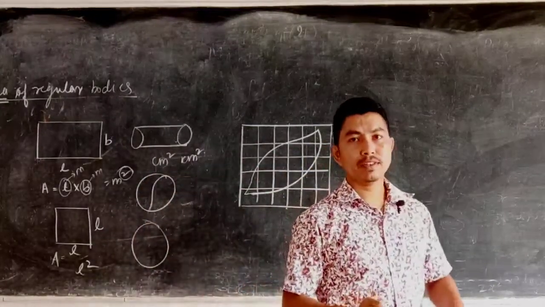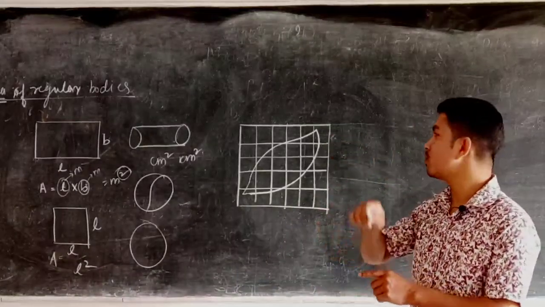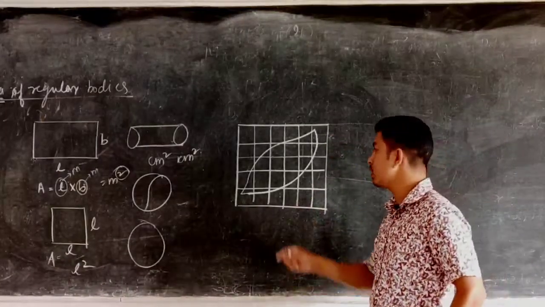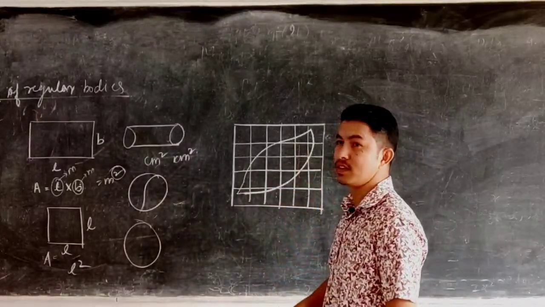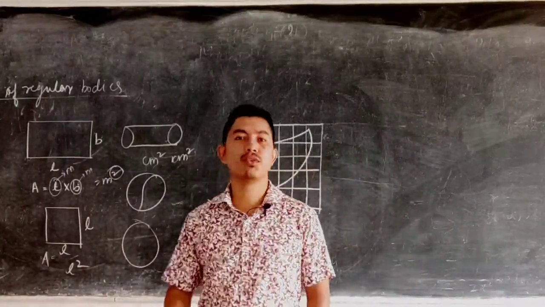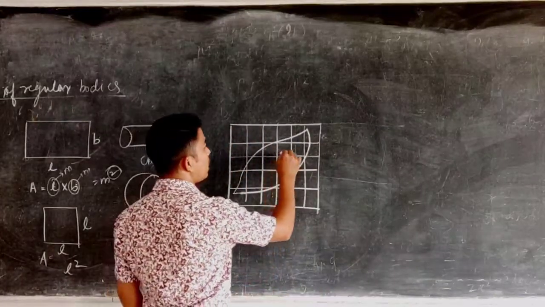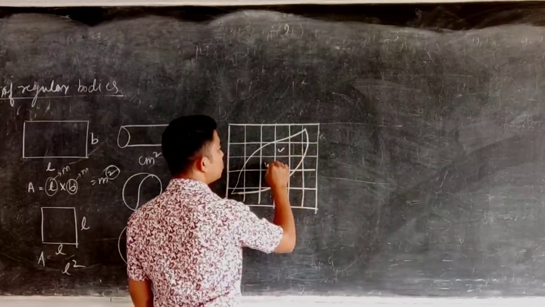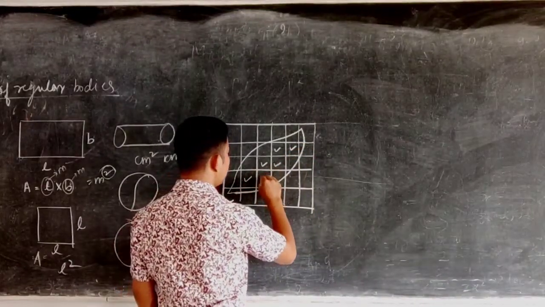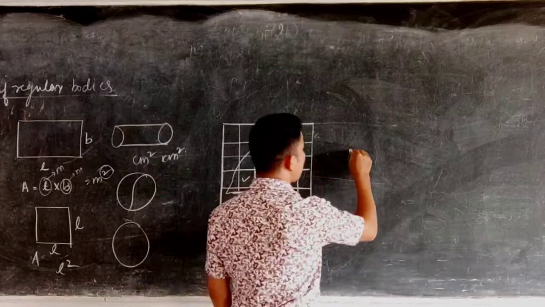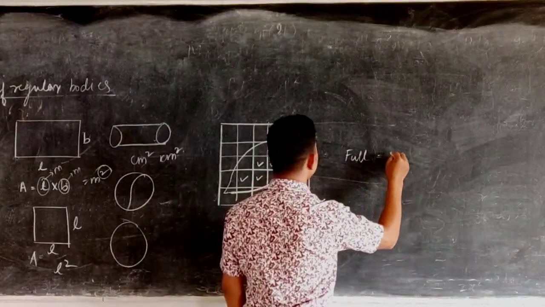We place the leaf on the graph paper and draw its outline in this manner, and then we count the total number of full boxes. Here, if I count the total number of full boxes, how many are there? I have 1, 2, 3, 4, 5, 6. So I have 6 full boxes.